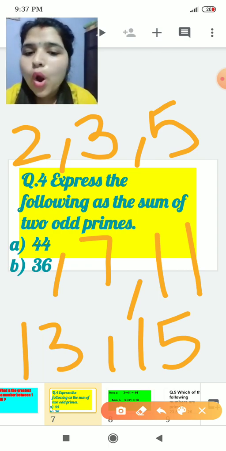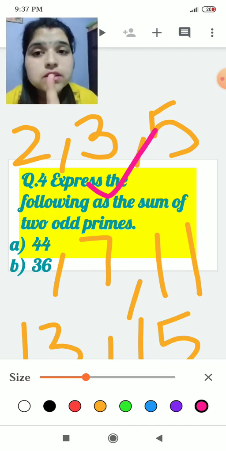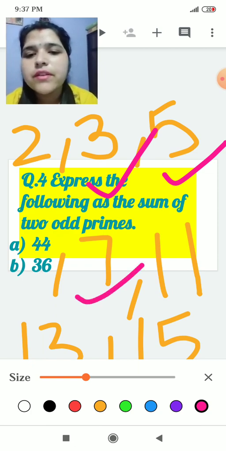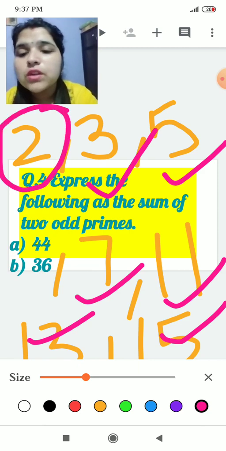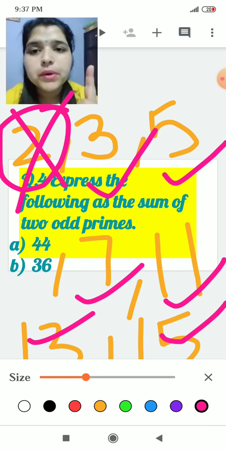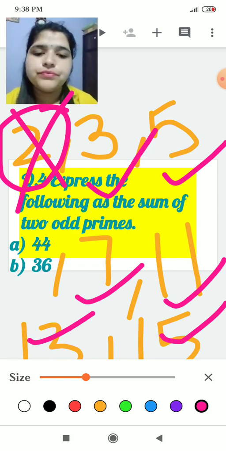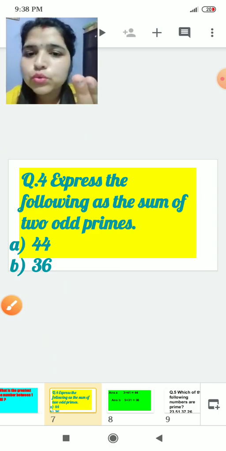Now comes the odd numbers. What are odd numbers? 3, because it doesn't come in the table of 2. 7, 11, 13, 15. Okay, but 2 is a prime number, but 2 is not an odd number. It means except 2, all the numbers which are prime are odd numbers. Okay, so here you have to write down the sum of two odd primes.